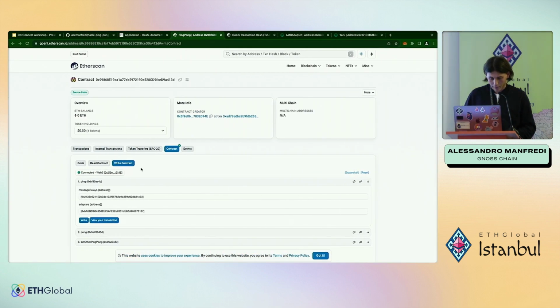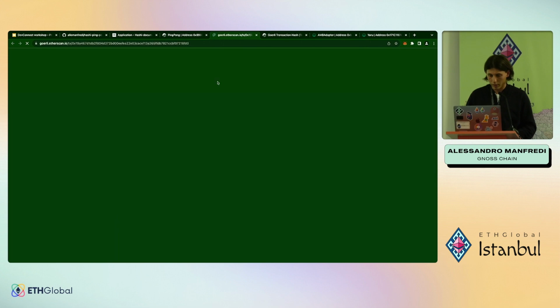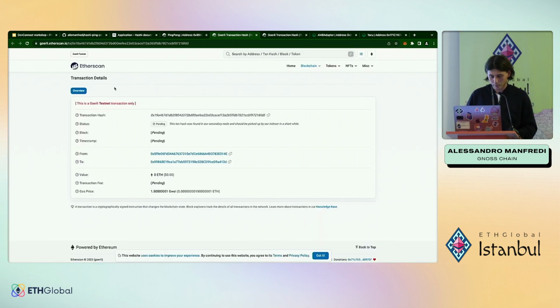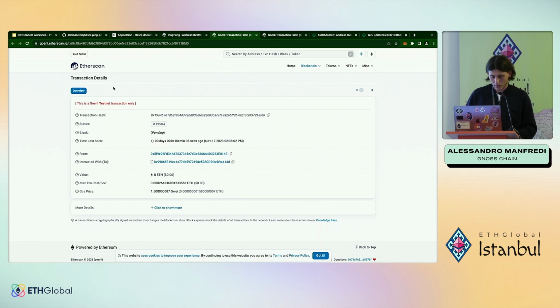Now I'm going to call the ping function. Let's wait for the confirmation. It should be very fast.